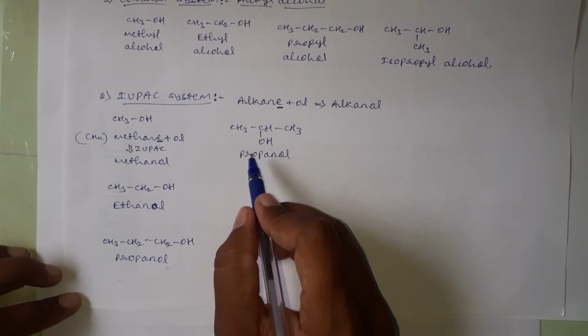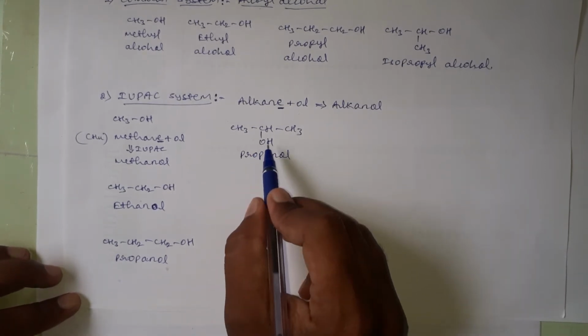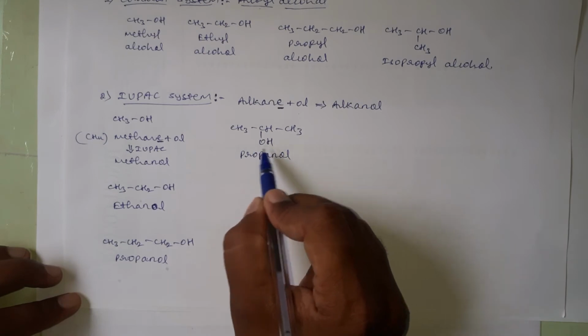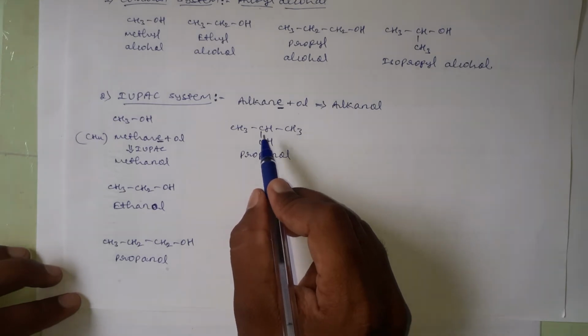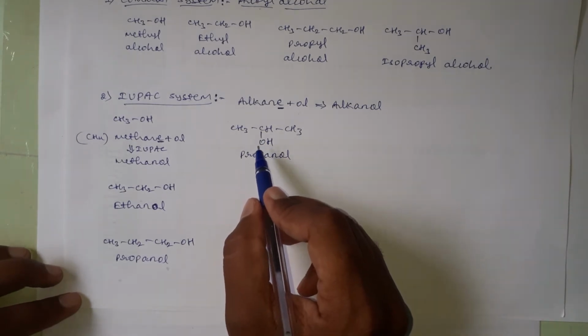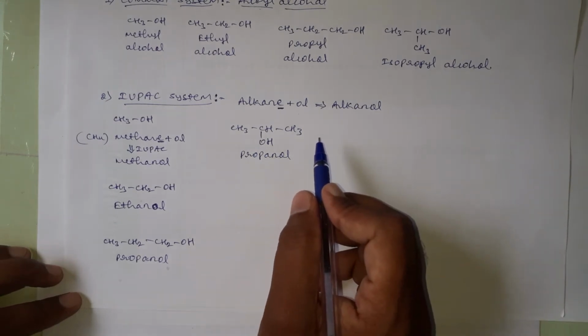Dear students, in higher alcohols, we have to indicate the position of the OH group as well as the position of substituents by using numbers for the carbon atoms to which the OH group as well as the substituents are attached.